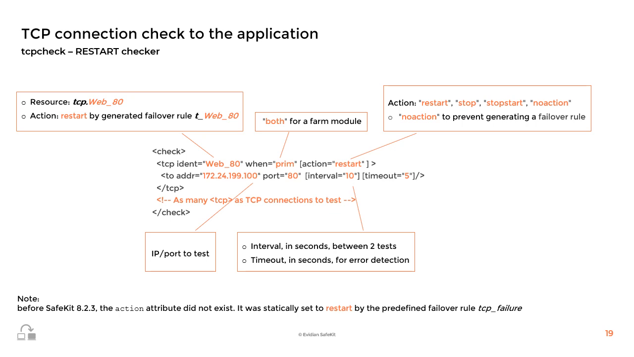No action prevents the automatic generation of a failover rule, in the special case where you want to write a custom failover rule. Then, inside the TCP tag, you will have to define the IP address and TCP port on which you want to test a connection. You can define also the interval in seconds between two tests and the timeout in seconds for error detection. As shown in the text box, a resource will be associated with the TCP checker, and a failover rule, prefixed by T_ followed by the checker identity, will make the action.